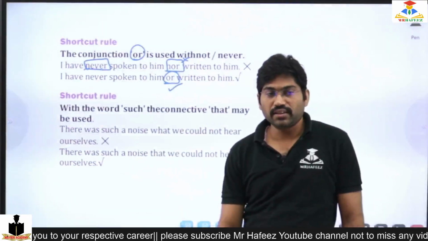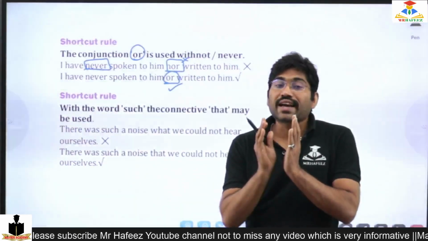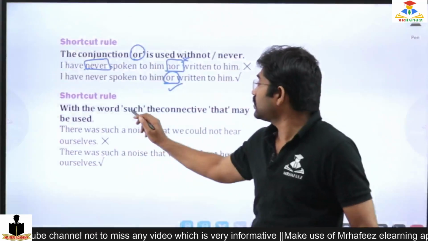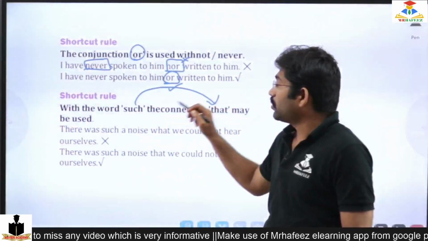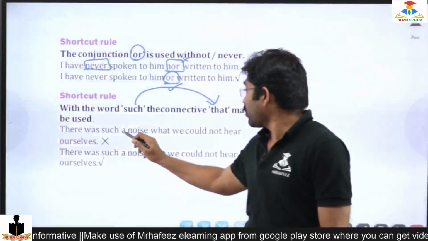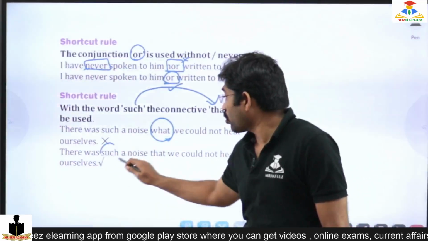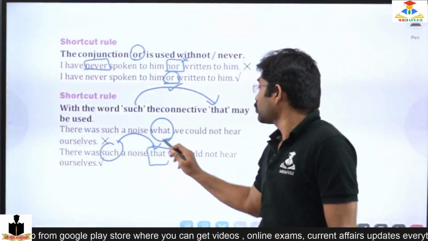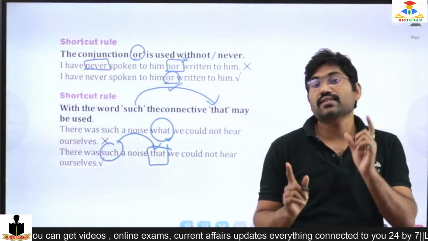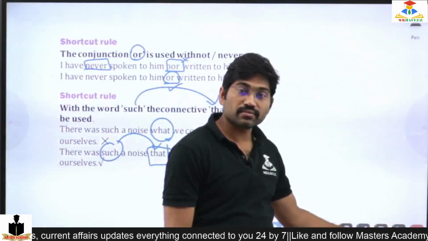Okay, in the same manner, when we are using the word such, the connective should be that: such that. With the word such, that should be added. So "there was such a noise what" is wrong. No, "there was such a noise that." So such has to be followed by that. Such that are correlative conjunctions. So moving to the next.